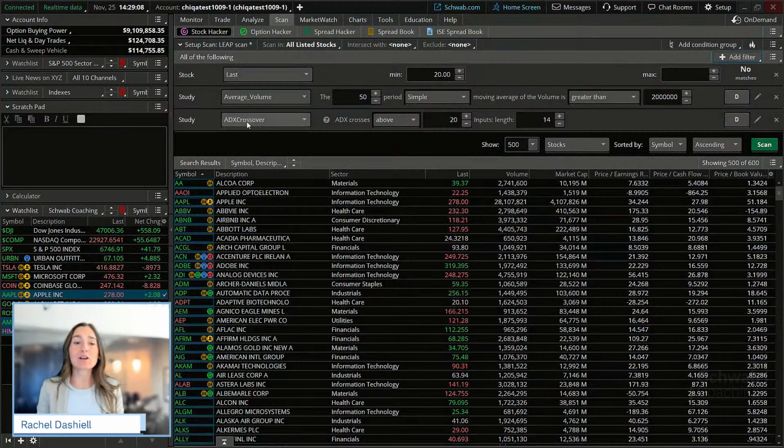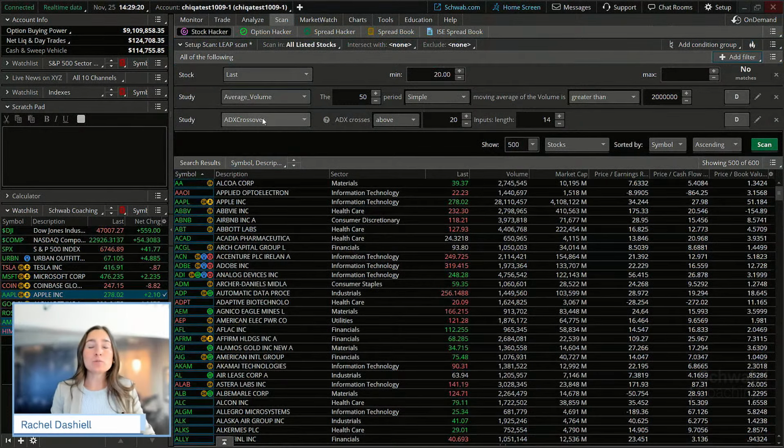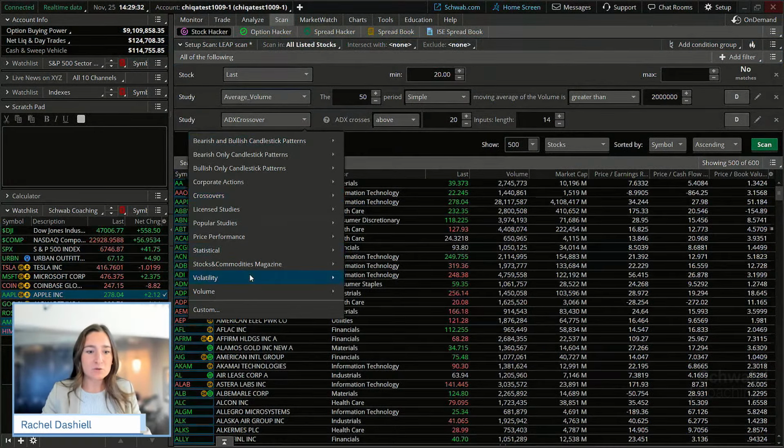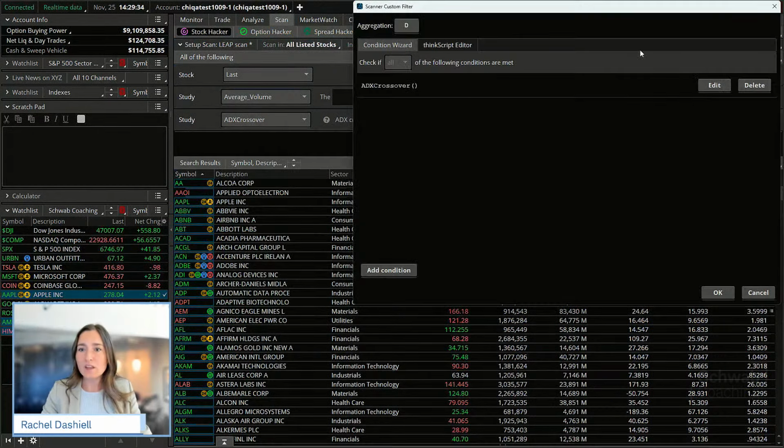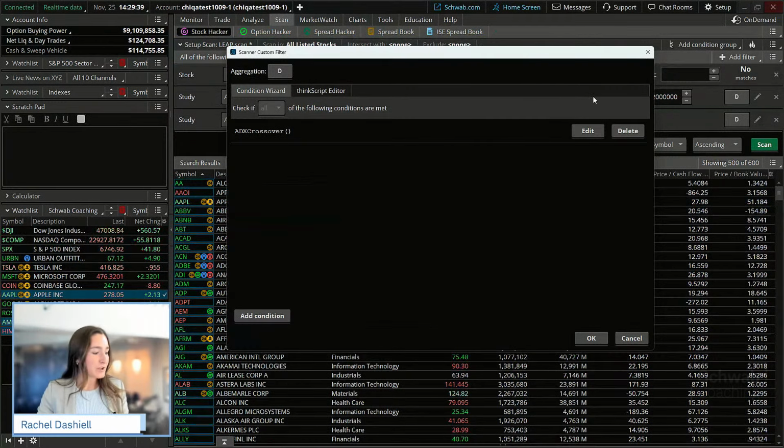And this is where we're going to incorporate the Bollinger Bands study to look for that breakout above the upper band. So it could be a breakout that's happening right now, or it could be a breakout that happened yesterday. Depending on what you're looking for, this will encompass both, and I can share this scan with you guys as well so you could use it. But if we look at custom, this will give us our custom filter that we can use to build this type of condition.